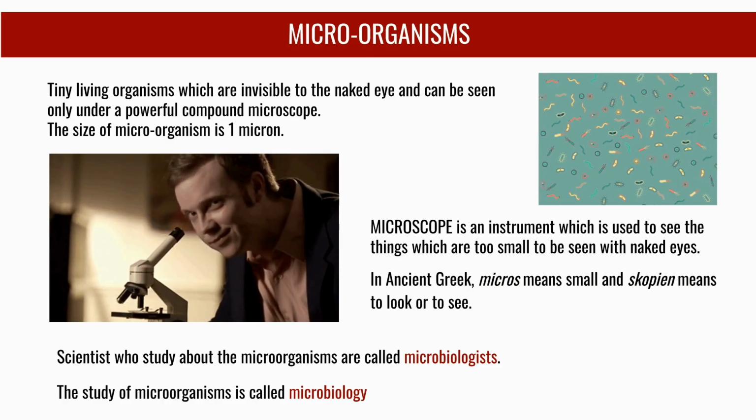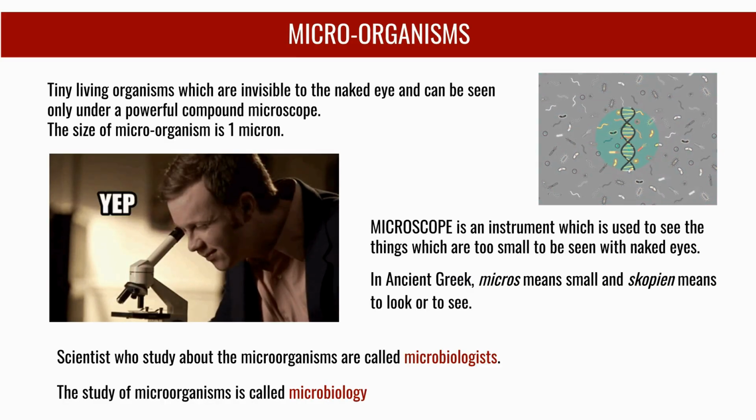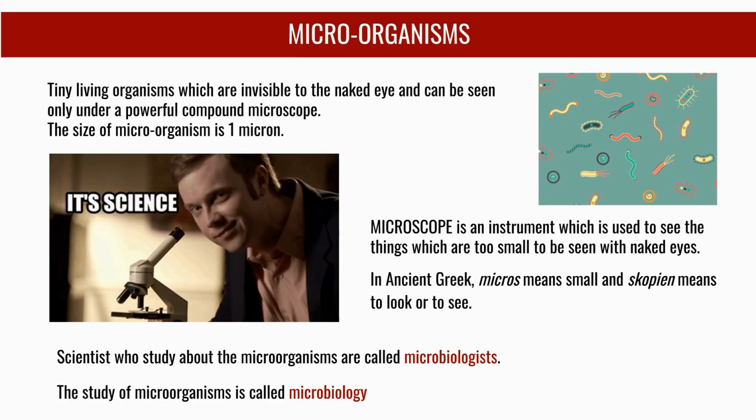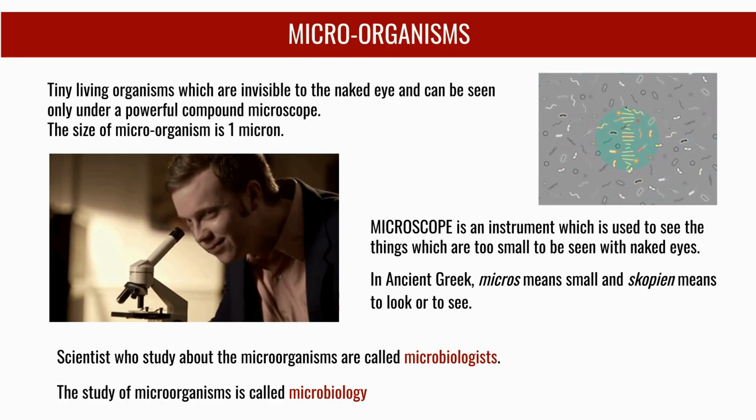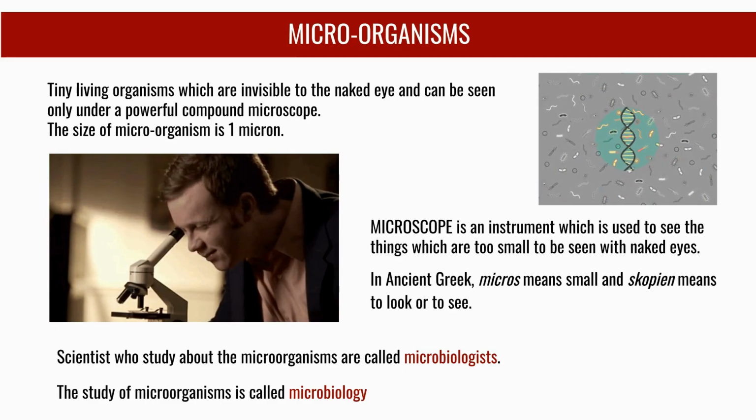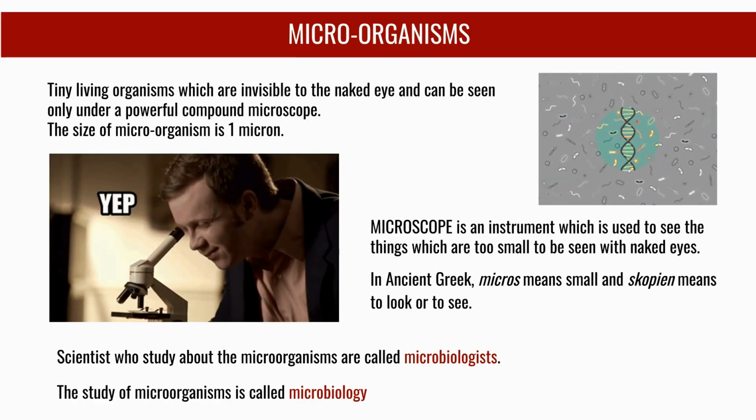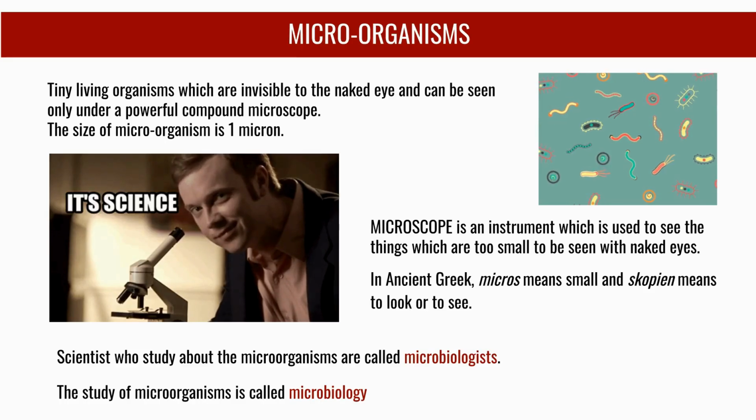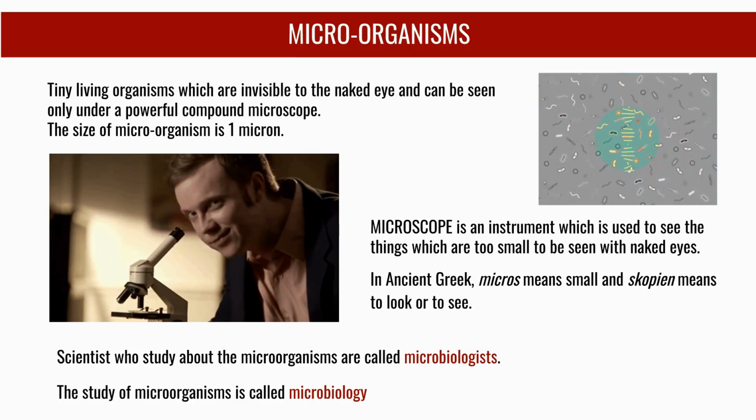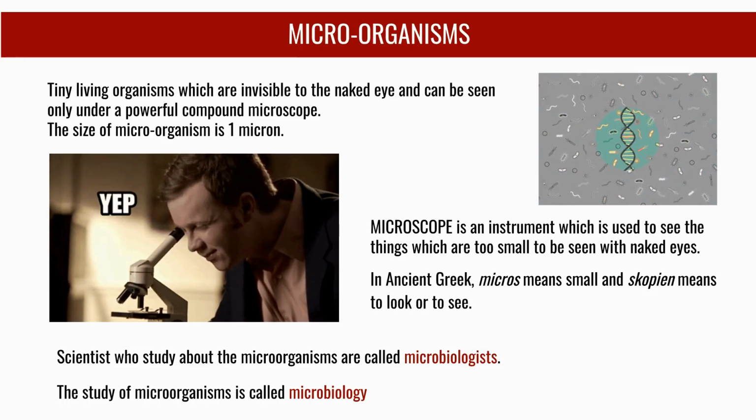Microorganisms are tiny living organisms, invisible to the naked eye, and about 1 micron in size. They can only be seen with a powerful compound microscope. The word microscope comes from the ancient Greek words mikros, meaning small, and skopion, meaning to look or see. The study of microorganisms is called microbiology, and the scientists who study them are microbiologists.